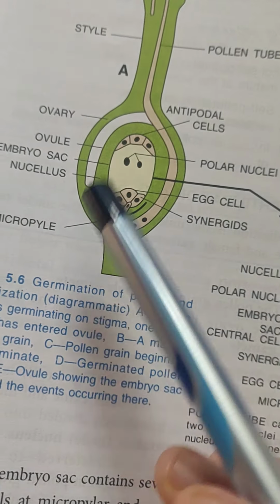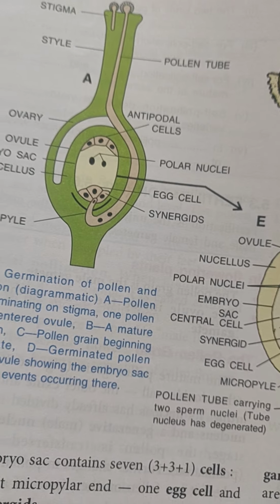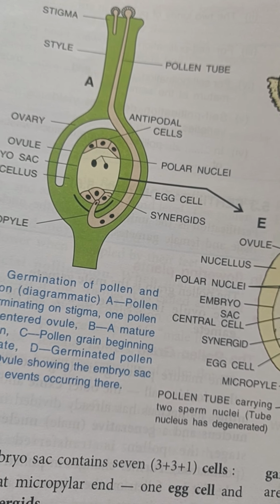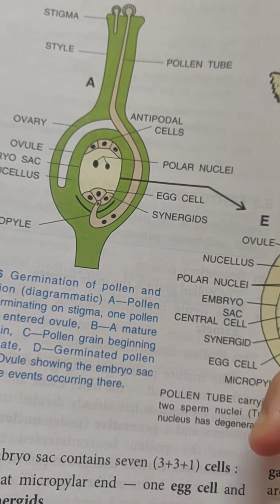The petals, the style, the stigma all wither and fall off. The calyx sometimes falls off, but sometimes you will find it attached to the fruit in a dried and shriveled form. You can see it in apple, guava. The dried sepals can be seen quite clearly. In brinjal also you can see that.